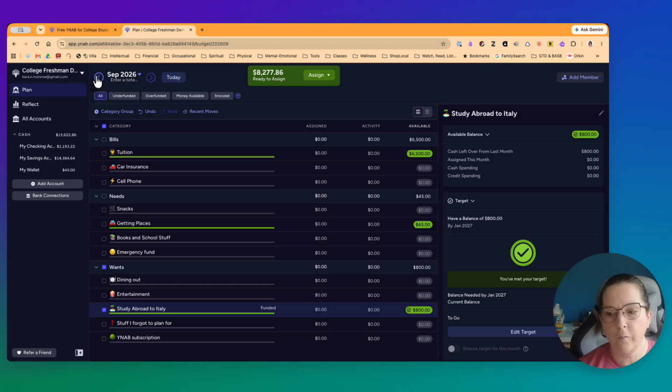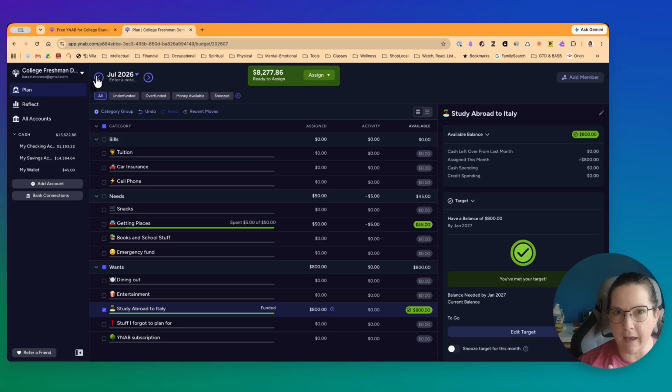But I could borrow from it and it's still going to adjust that. So let's say that something happens and I don't have this big ready to assign, and I need to borrow from this to cover emergency fund or books and school stuff or things like that. We could do that at any point, and move that money over there. So that's always an option that we can do.